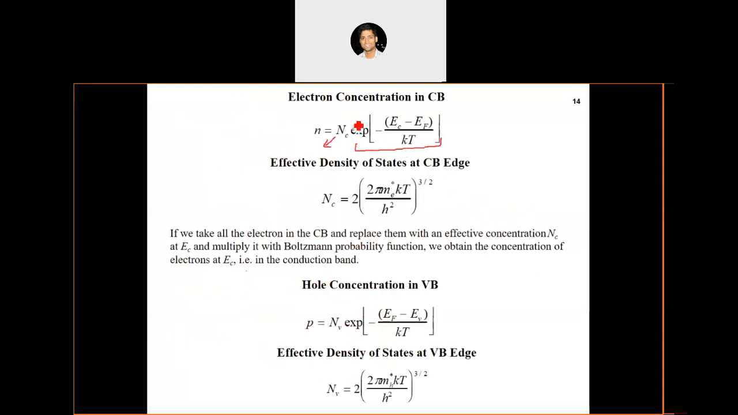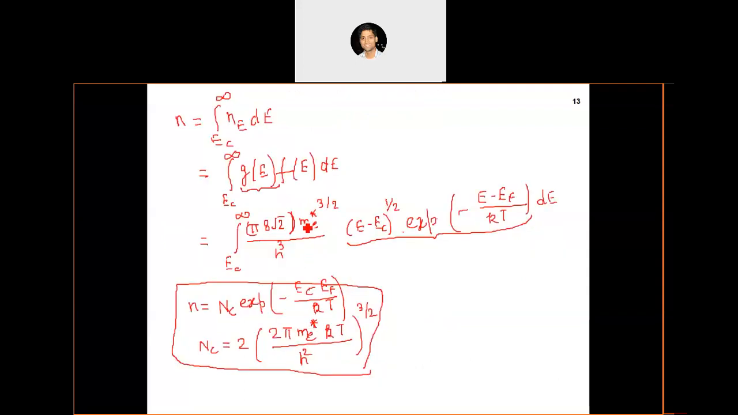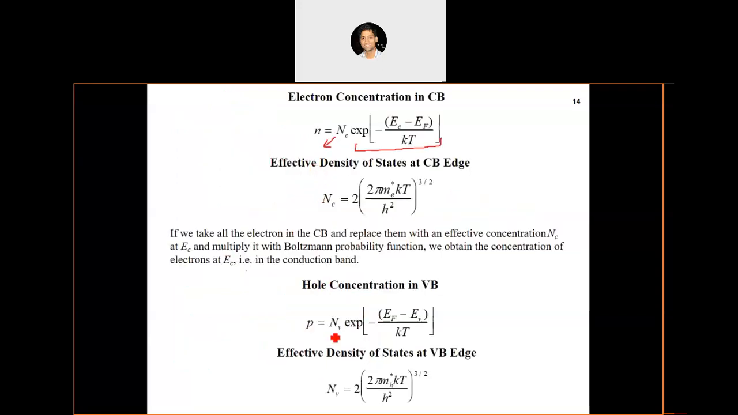Right? So this is how we define the concentration of electrons. A similar exercise we can also repeat for holes. We will need to take into account the density of states for holes and the probability distribution function of holes, and then we can derive the expression for the concentration of holes, which will look like this: NV times exponential minus (EF minus EV) by kT. If you see, the sign has reversed. Here it was EC minus EF, it is EF minus EV here.